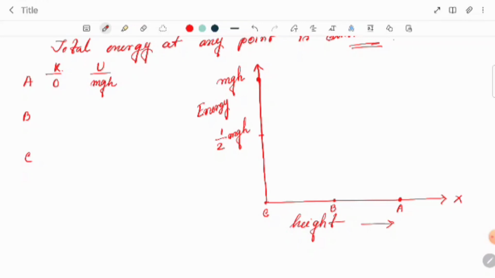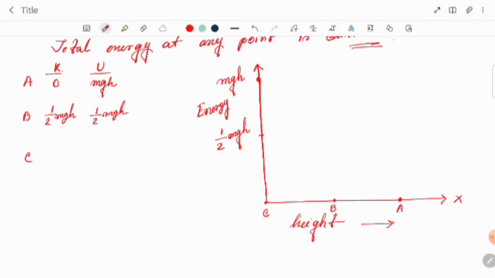At the middle, B, the kinetic energy was half mgh, and the potential energy also will be half mgh.